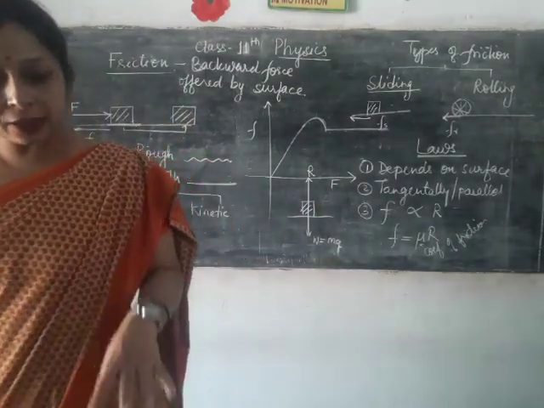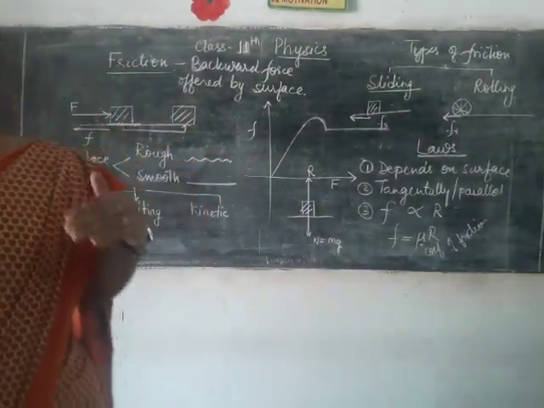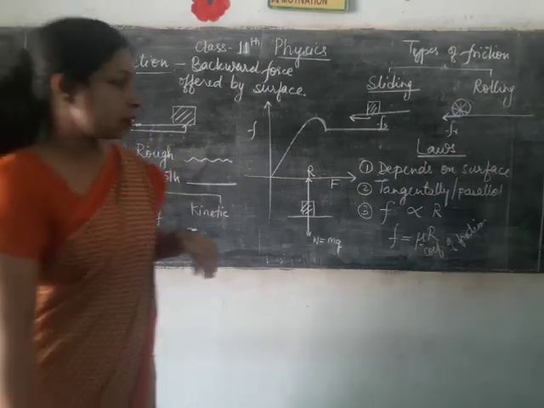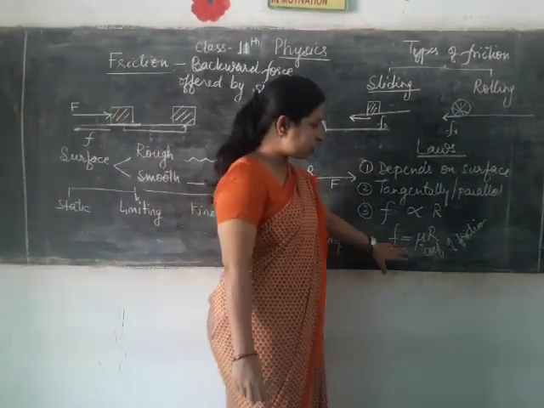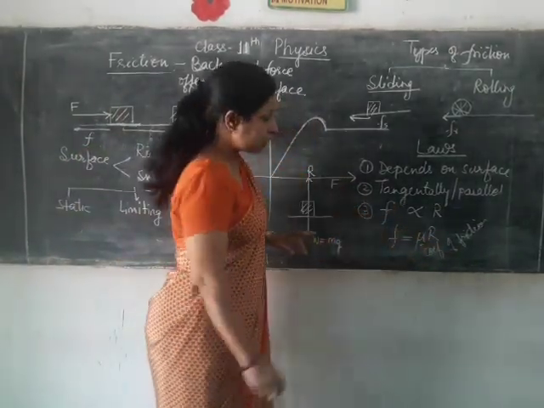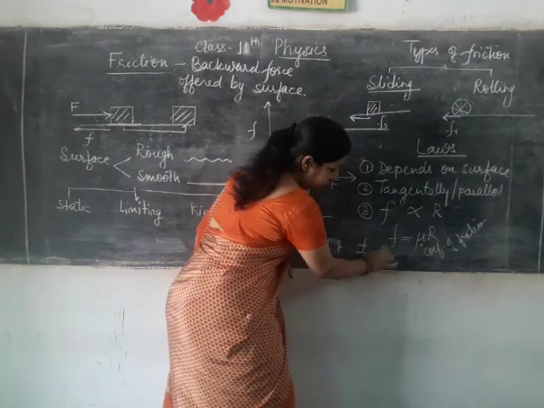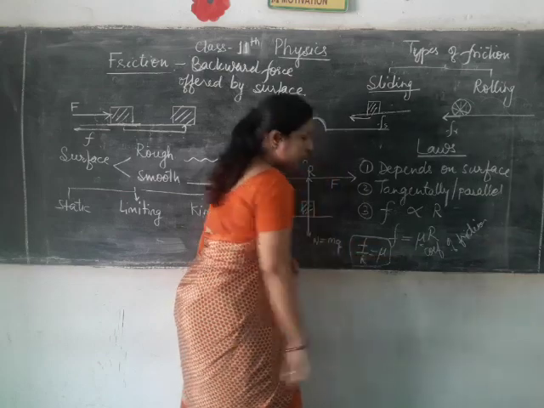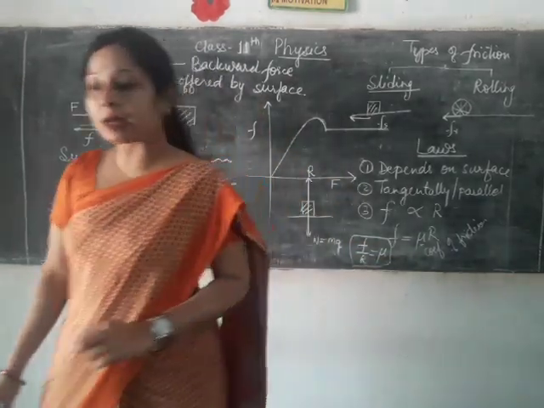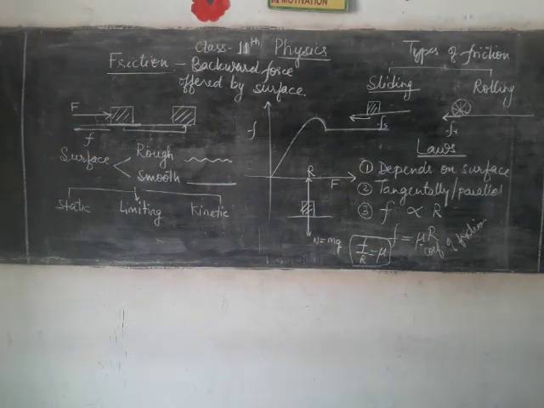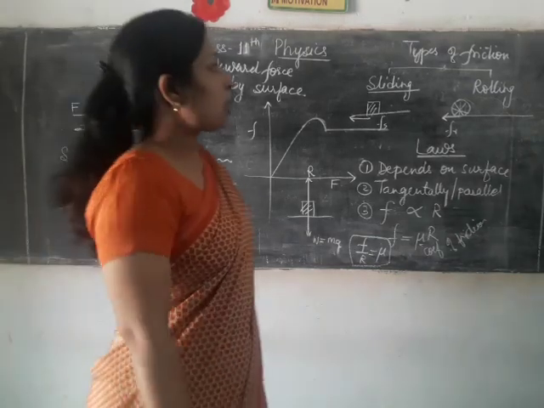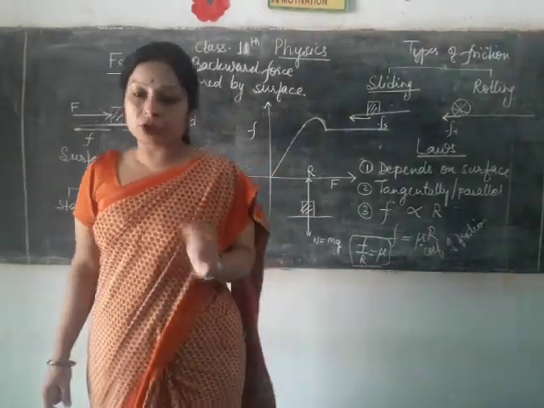You also learned that the ratio of frictional force and normal reaction gives you the coefficient of friction. That means F upon R will give you mu. And mu is called the coefficient of friction, that is, the constant of friction. Clear? So this is what your 3 laws stand for, and these are called the laws of friction.